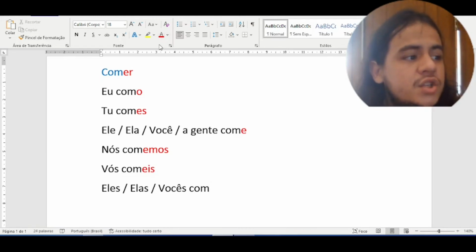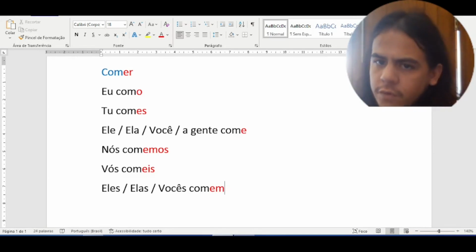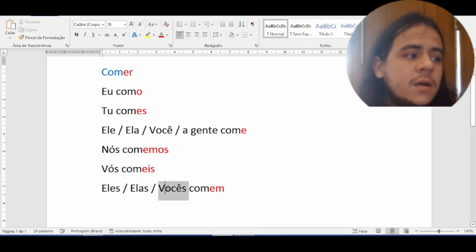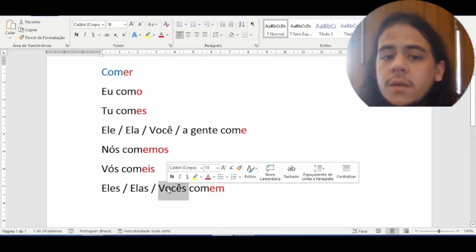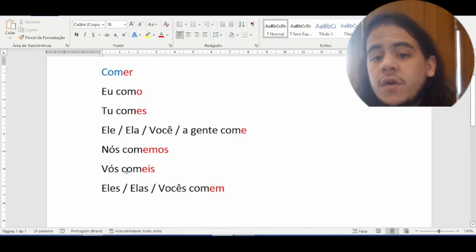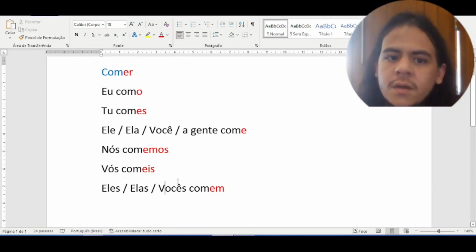Third person plural, the termination will be em. Comem. Eles comem, they eat, for men. Elas comem, they eat, for women. And vocês comem, you all eat, in the plural. As I said, it's more common for people to say vocês comem instead of vós comeis.